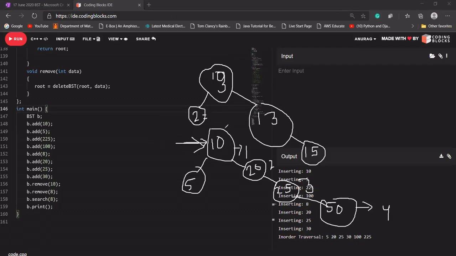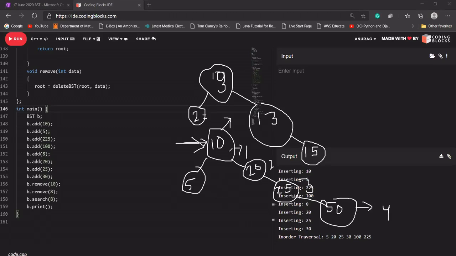No, in level order we use a queue, right? Yes, we use a queue. I got it. Thank you. So yes, you can do that. You can traverse it level order, and you can do that. It means what is the maximum height of this tree? What is the height of this tree?